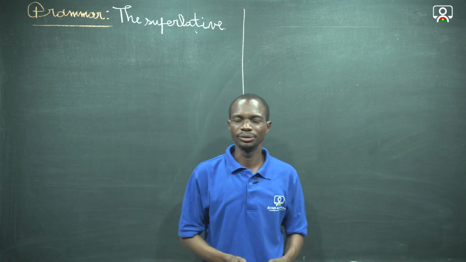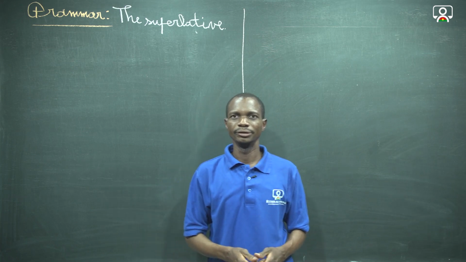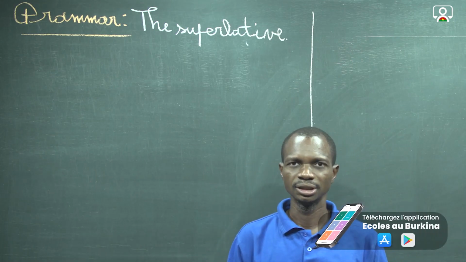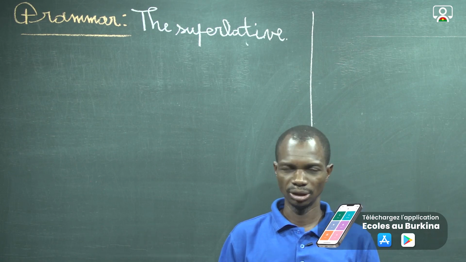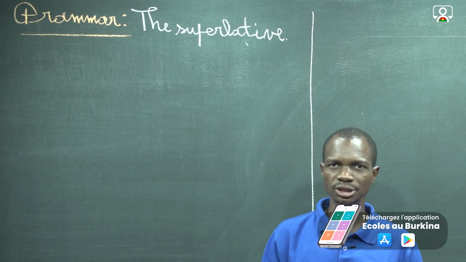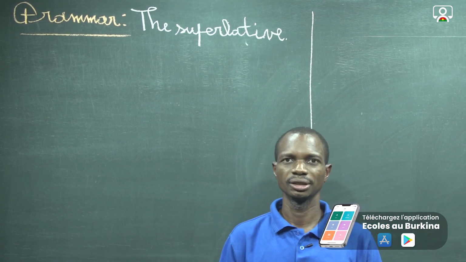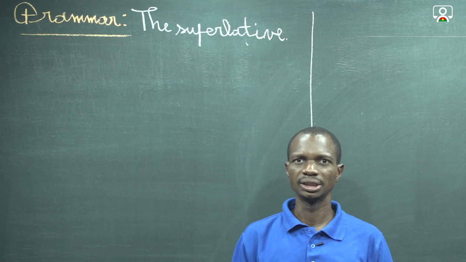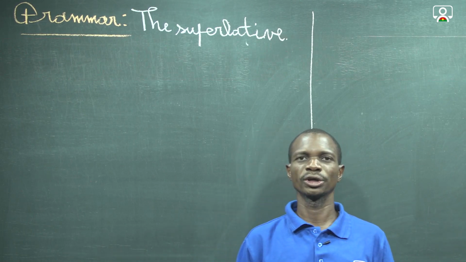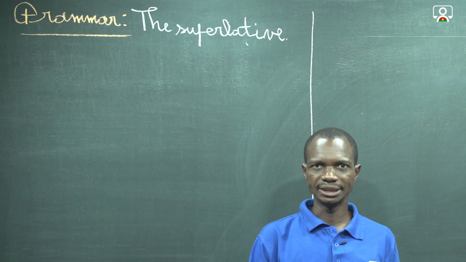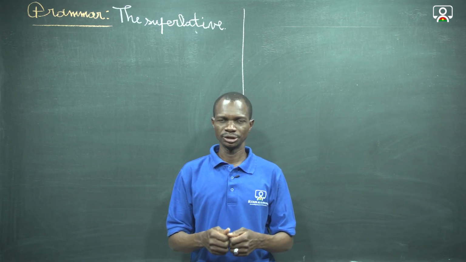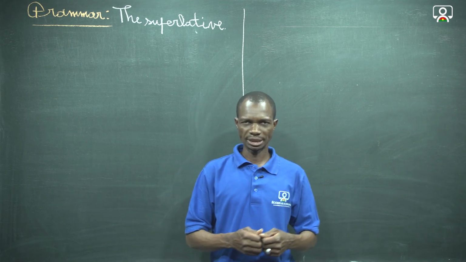Okay, last time we covered the comparatives because we compare two things. We can also compare two persons. We can also compare two animals. And we explained how to recognize the short adjective and the long adjective because it's important in terms of comparisons.